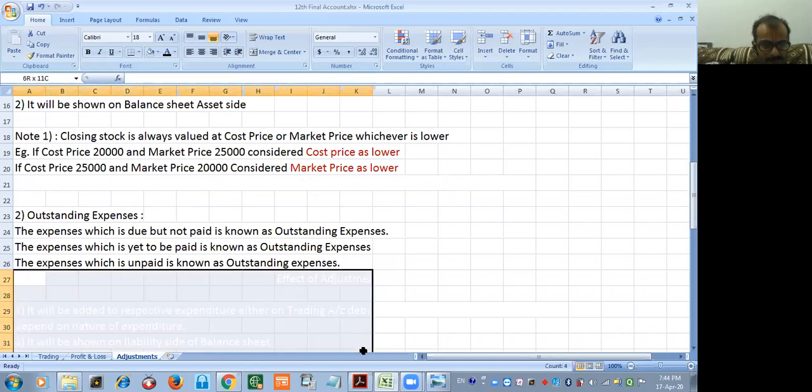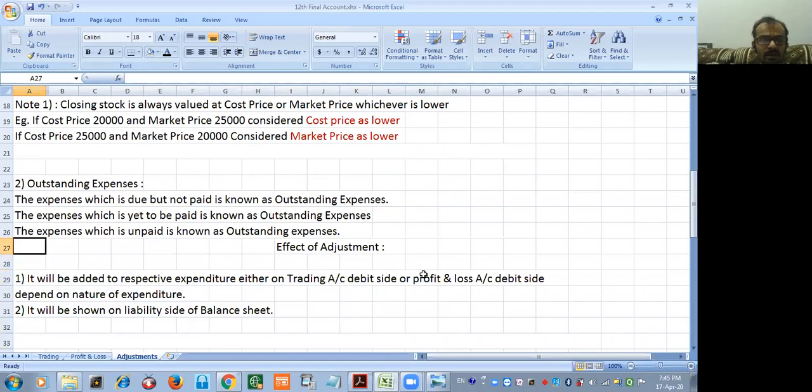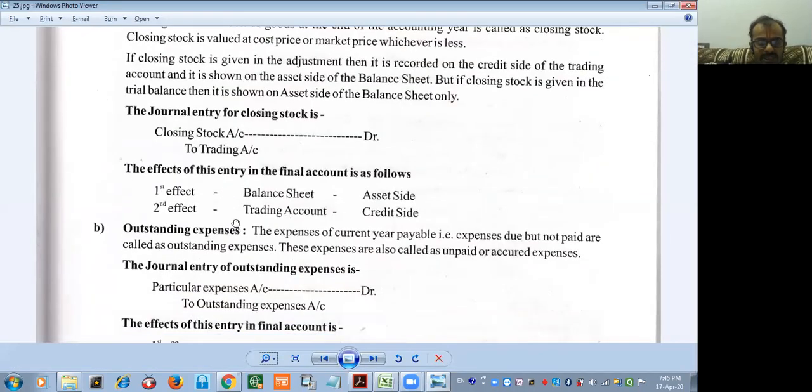Yes, sir. You will ask me, sir, what is the journal entry we have to see? So what do we have to do for passing the journal entry for outstanding expenses? Please remember: respective expenditure or particular expenditure account debit to outstanding expenses. Why so? Because to that extent you are creating the liability. Check it out. Harsh, read it again.